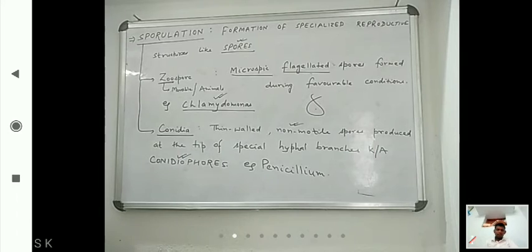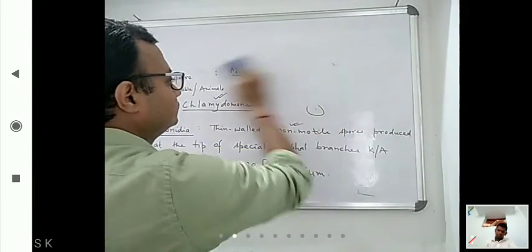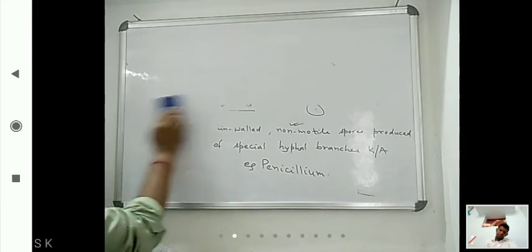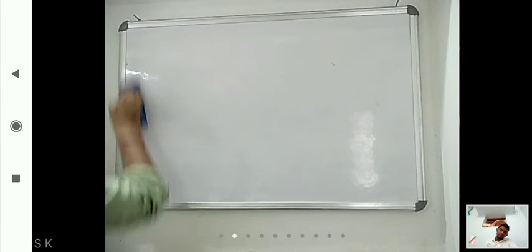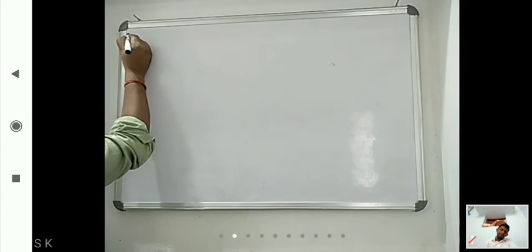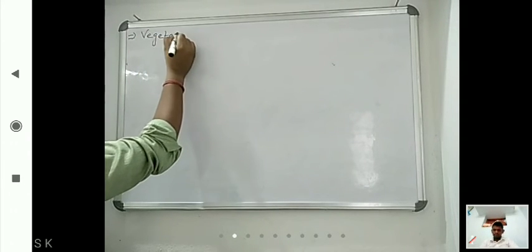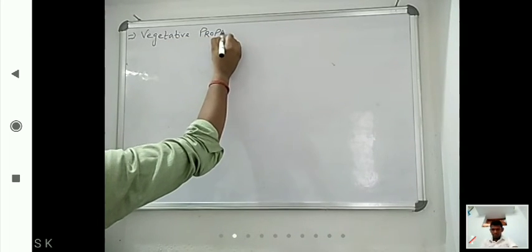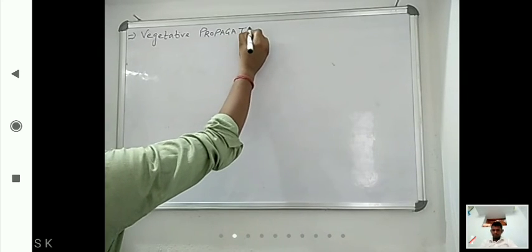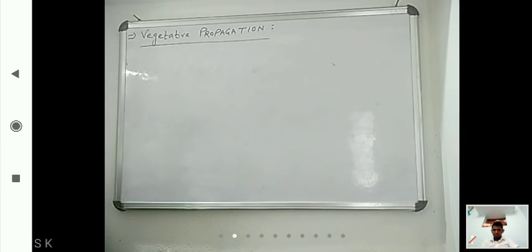Okay, next type of reproduction is vegetative propagation.